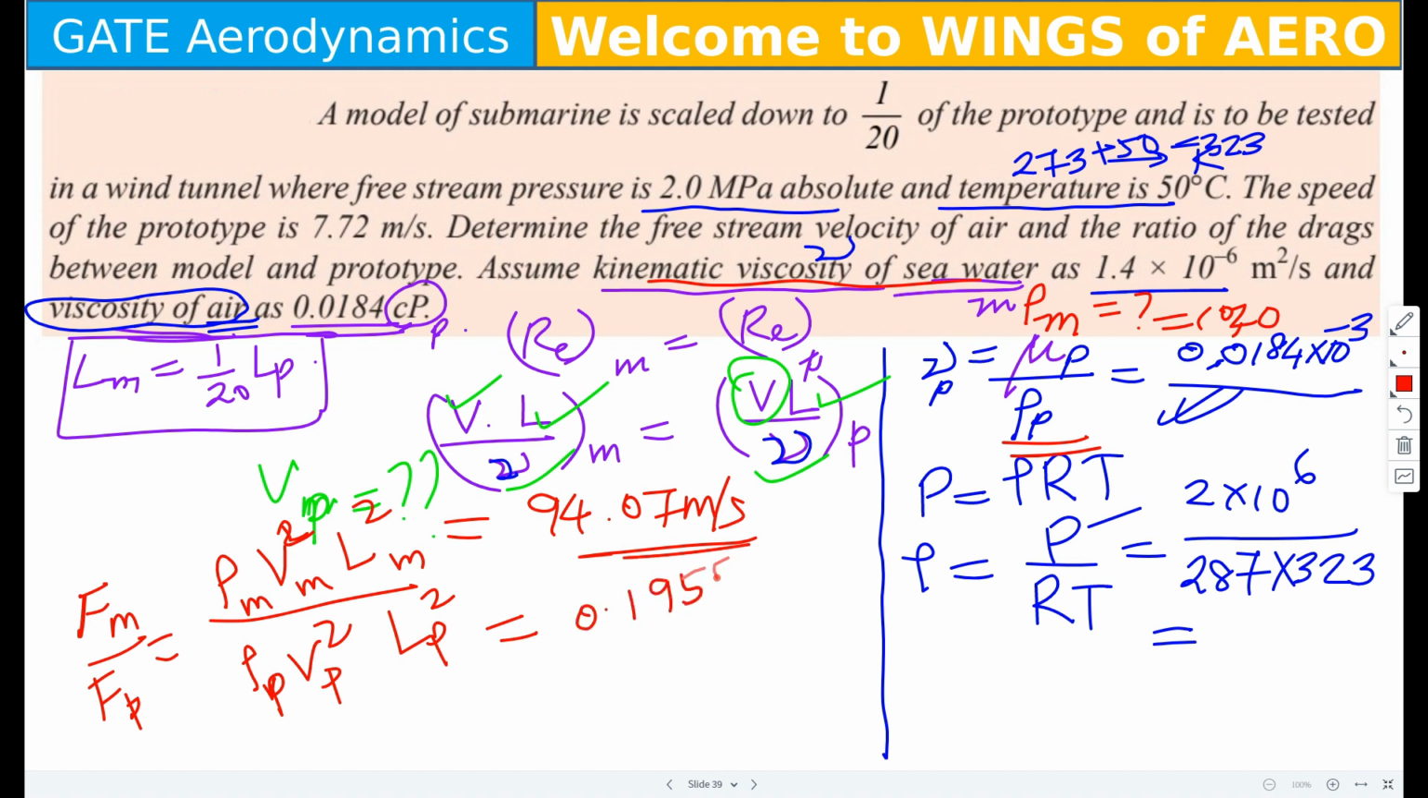0.19. I take rho p is equal to 1. Prototype, why are you getting 1? Here we found out, yes, na? Ma'am, but it is around, I made a mistake. 21.57. Yes.